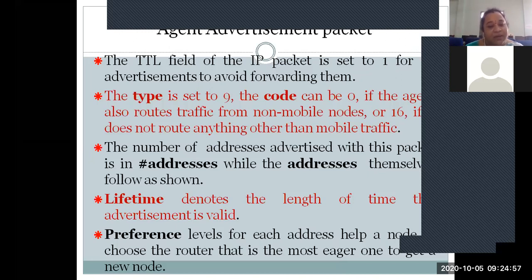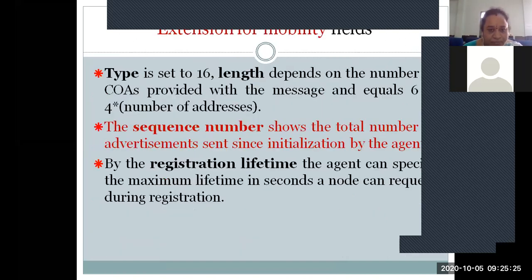And next one is the preference level. It is used for choosing the most preferred node through which the data packet will be sent. That is, at which level you are going to send the packet, that level will be chosen in this preference level field. It indicates the level at which the ICMP packet has been sent over, right? So these are all the things.